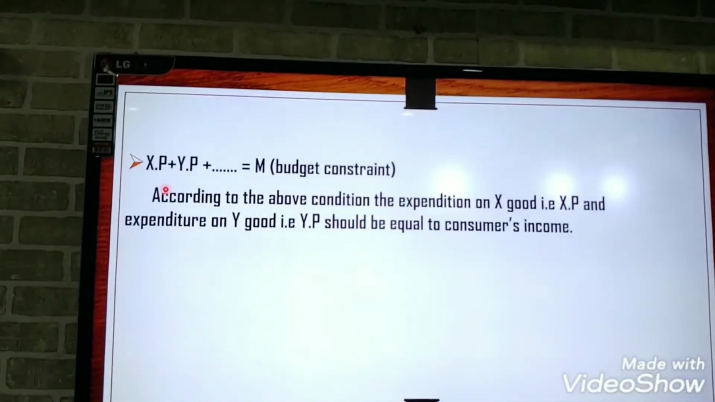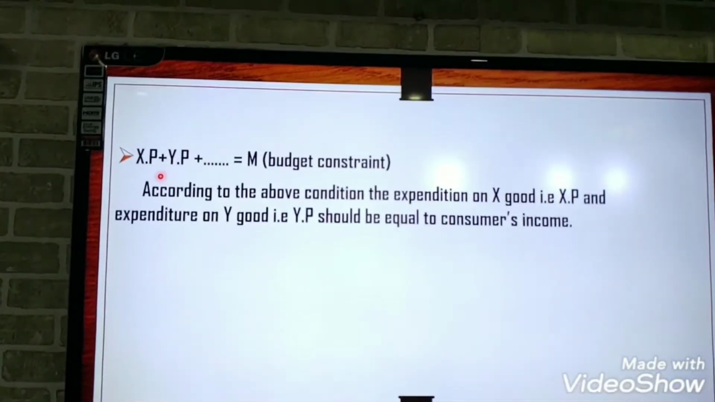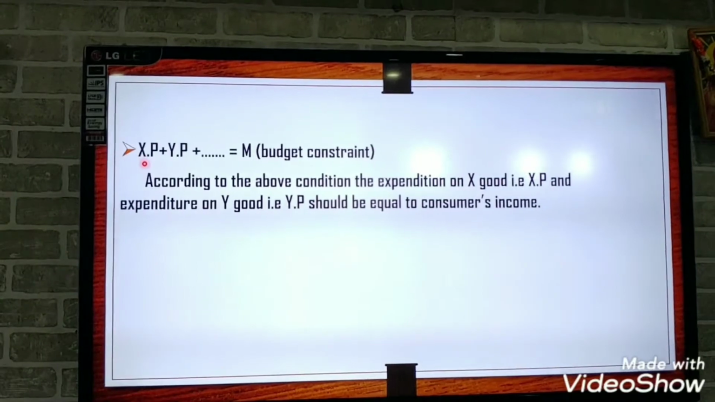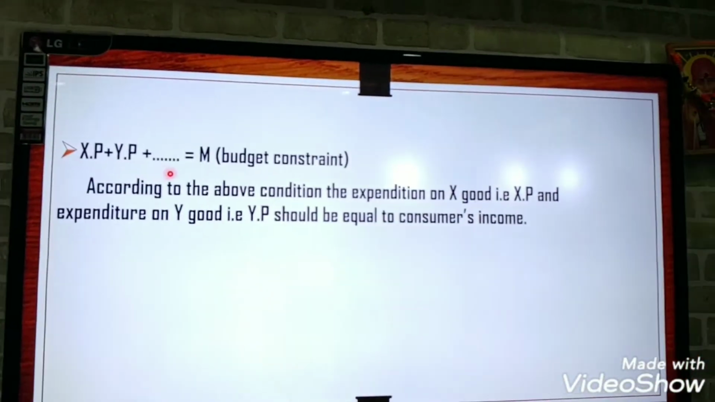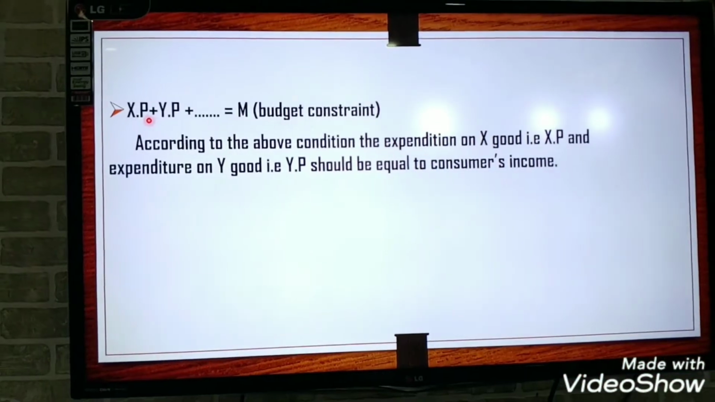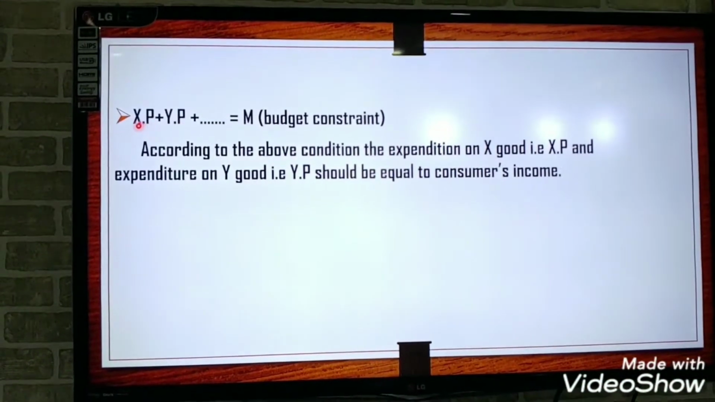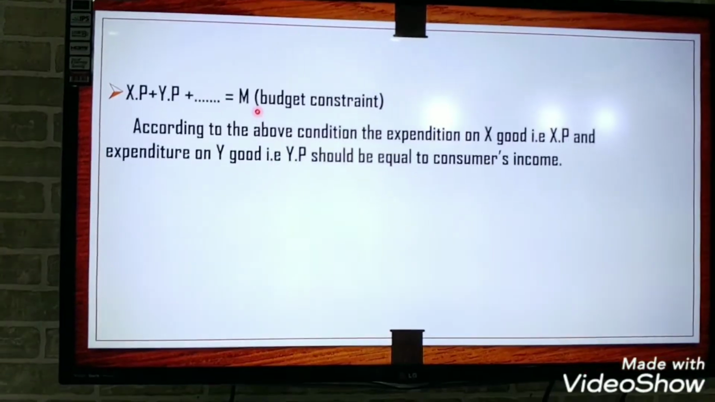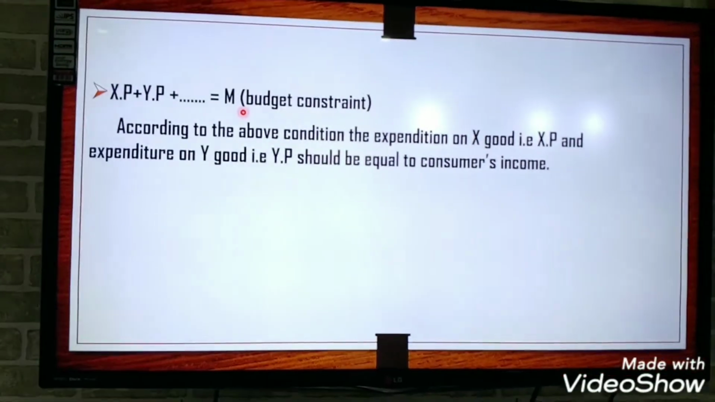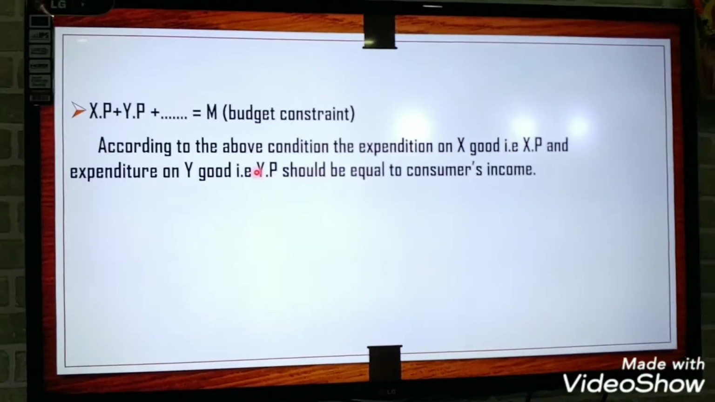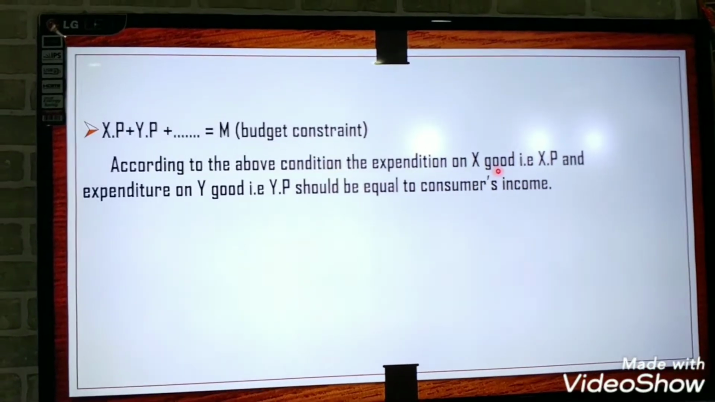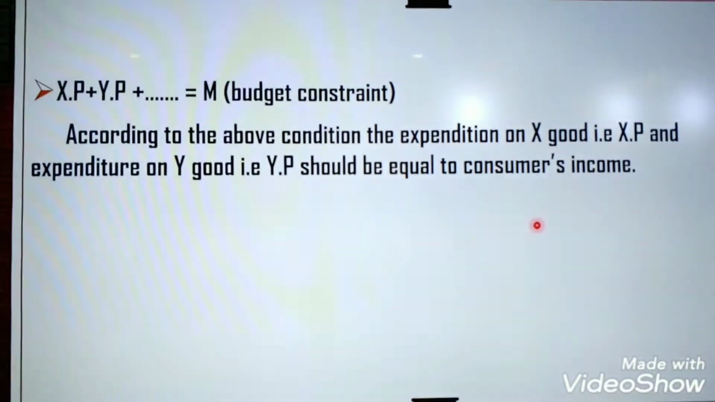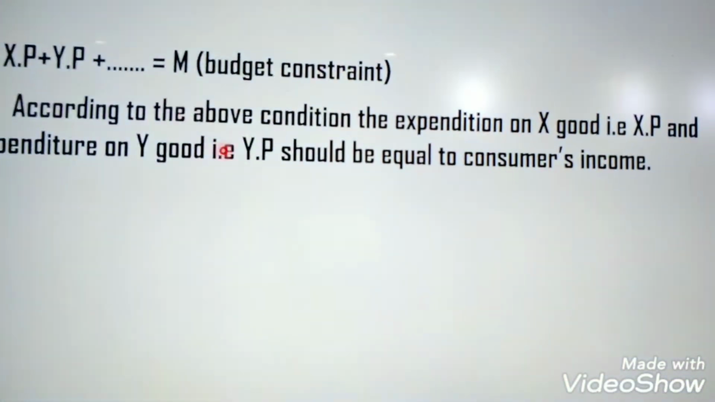And the second condition should be X multiplied by Px plus Y multiplied by Py equals M, the budget constraint. That means the X quantity should be multiplied by the price of X and the Y quantity should be multiplied by the price of Y, and the total should equal our income, whatever money we have in our hand, that we have to spend. According to the above condition, the expenditure on X good, that is X times Px, and the expenditure on Y good, that is Y times Py, should be equal to the consumer's income, that is M.